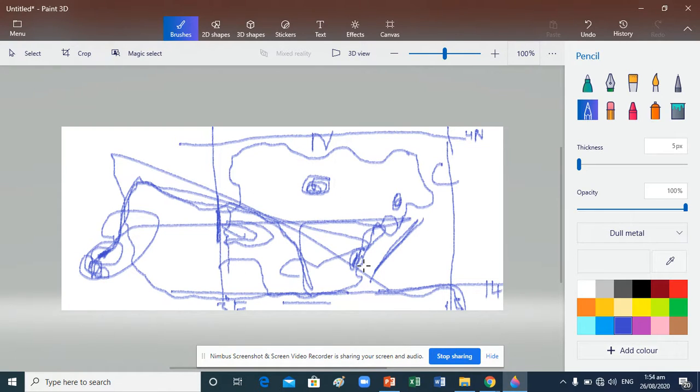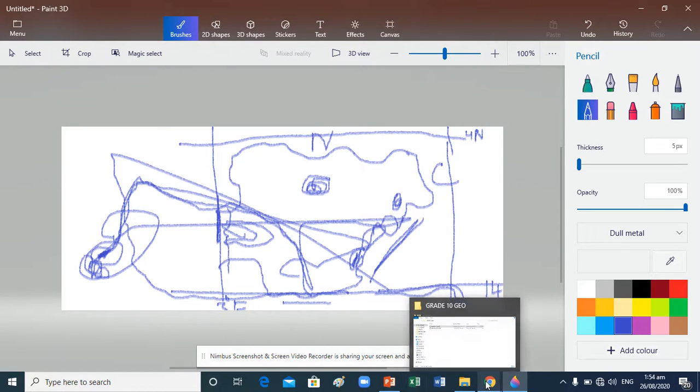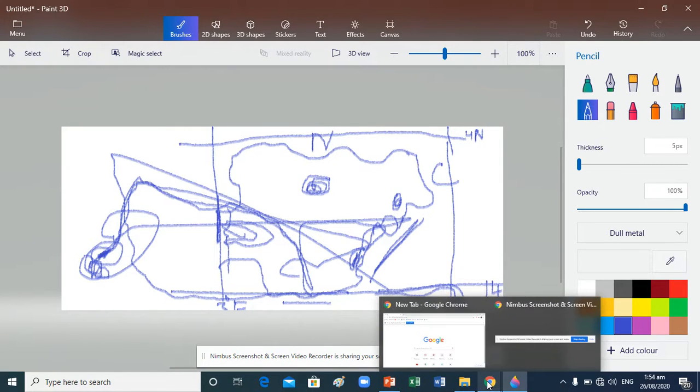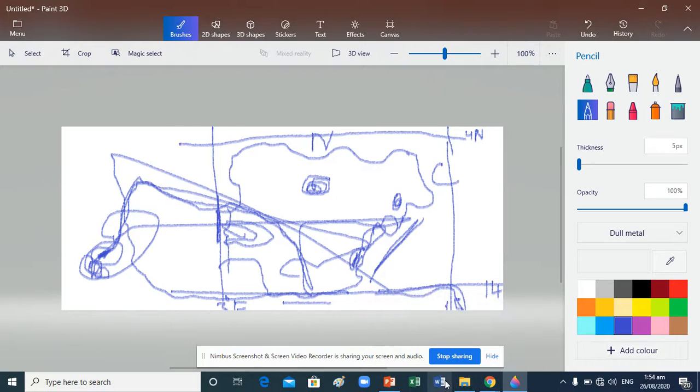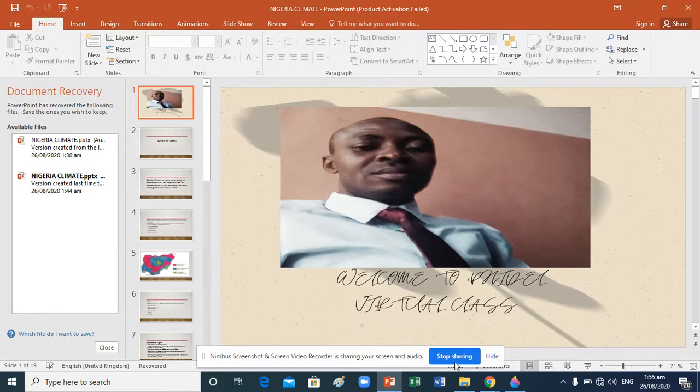And you can see what I've been doing, this simple illustration. But not to waste our time, let's start with today's topic, that is Nigeria climate. That's what I want to start now.